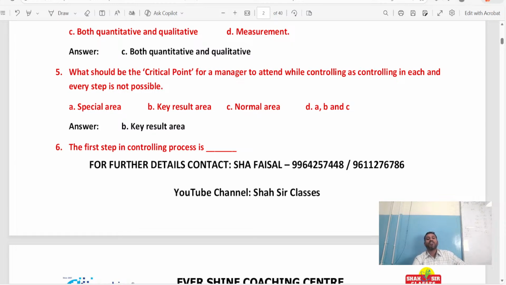Now, the question is, what should be the critical point for a manager? Here they are using the example of a manager. I took the example of a principal. Here they are taking the example of a manager because we are studying with respect to the firm. What should be the critical point for a manager to attend while controlling, as controlling in each and every step is not possible? In every step controlling is important, but is it possible? No, but still we want to control. How? Here the options are special area, key result area, normal area, and both A, B, and C. See, children, the answer is very simple. Everywhere we can't control. That is a normal thing.